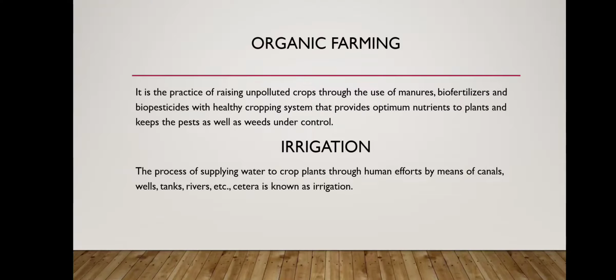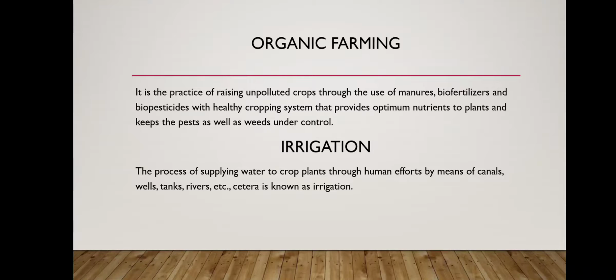Now, next is organic farming. So, organic farming is the practice of raising unpolluted crops through the use of manures, biofertilizers, and biopesticides with a healthy cropping system that provides optimum nutrients to plants and keeps the pests as well as the weeds under control. So here in organic farming we are not using any chemicals. Whether it is pesticides or fertilizers, we use herbal products or biofertilizers and biopesticides, so that they do not cause any harm to our body. So this type of farming where we are not using any chemicals is known as organic farming.